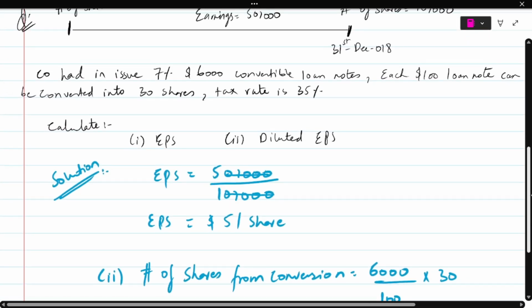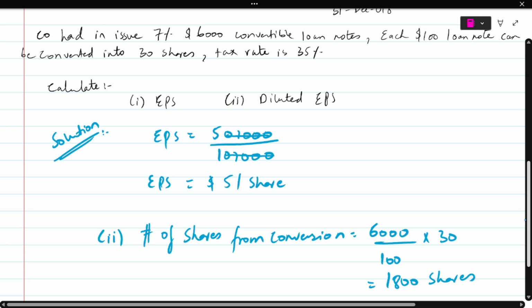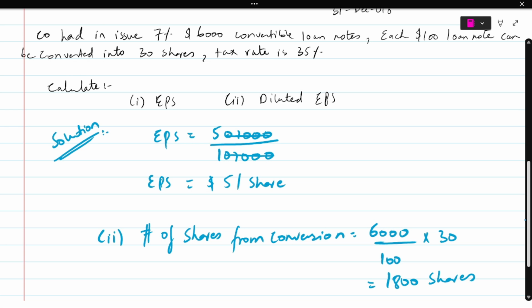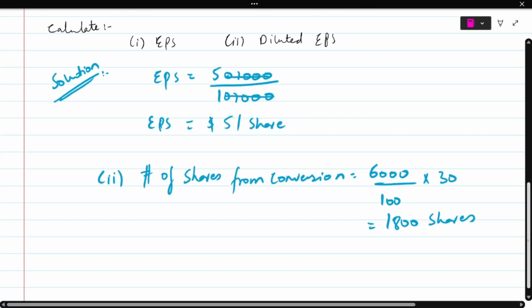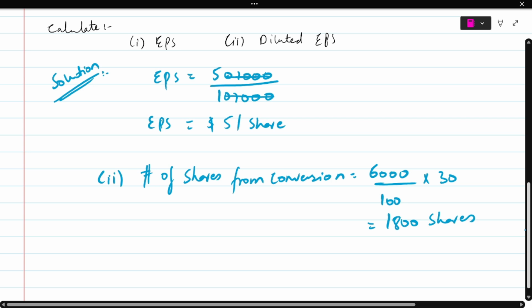So 6,000 divided by $100, because it says each $100 loan note can be converted into 30 shares. The total worth of the convertible loan note is 6,000. So 6,000 divided by 100 gives the number of loan notes I have, and then I can convert it into 30 shares. So I'm going to get 1,800 shares. That's the first thing you always do: calculate the number of shares from conversion.